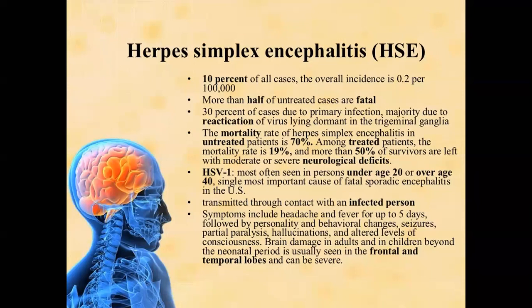Fits are the most common presentation of viral encephalitis as compared to meningitis and cerebral malaria. The most common brain area involved in viral encephalitis is the temporal lobe in 80% of cases, and in 20% of cases it is the frontal lobe. The mortality rate of herpes simplex encephalitis is up to 70% if the patient is untreated.